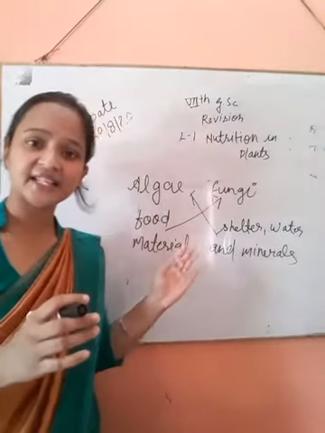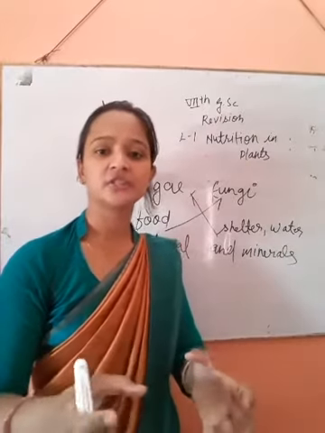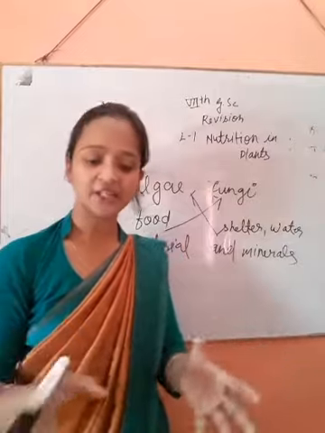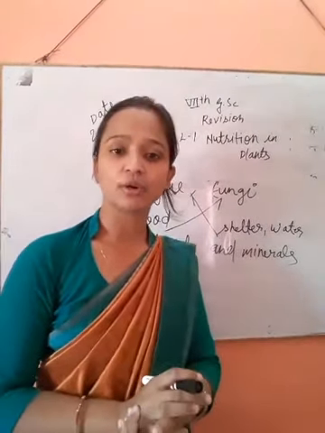So this kind of relationship is called a symbiotic relationship, in which both are beneficial to each other. An example is the lichen.